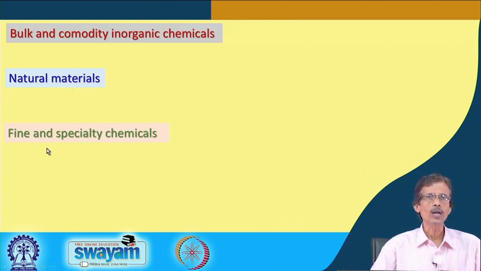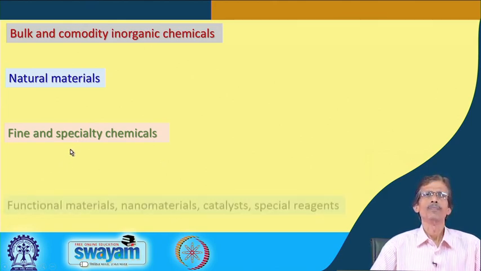Then if we go for high purity distilled water for our medicinal preparations like injections, this can also be fine and specialty chemicals. So, our simple water molecule can be a chemical for us, because we all know that water can also be a very good solvent for a large number of chemical reactions.